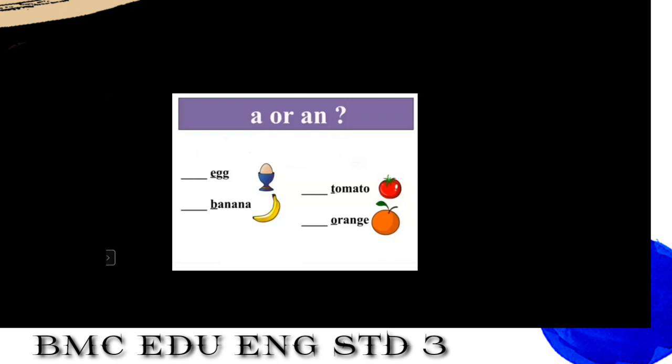Why? Because E is a vowel. Yes, very good. Now see the second one: dash banana. See, the first letter B is already underlined. So how will you pronounce it? Banana. So which article will we use before banana?